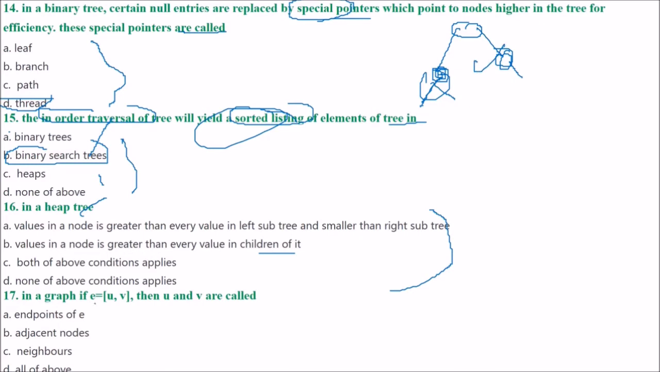Next is, in a graph E equals U, V, where U and V are what? U and V are what? The answer is endpoints of E. This is correct. Adjacent nodes. This is also correct. Neighbors. This is also correct. So all of the above. The answer is D, all of the above.